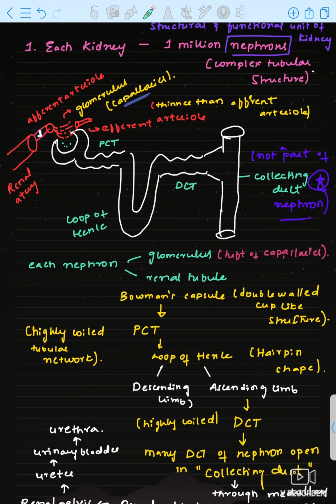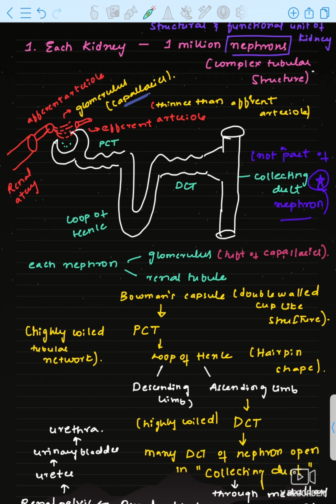Because the width is more in the afferent arteriole, more blood will be passed into the glomerulus. The efferent arteriole is thin, so less blood will go through it. Means much blood will be stored here, which increases the pressure. Through pressure, it will be filtered into the Bowman's capsule.